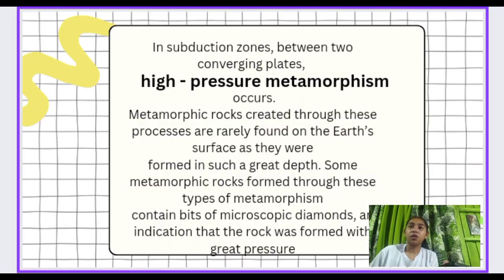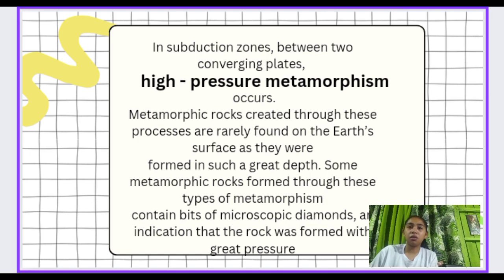In subduction zones between 2 converging plates, high pressure metamorphism occurs. Metamorphic rocks created through these processes are rarely found on Earth's surface as they were formed at such great depth.